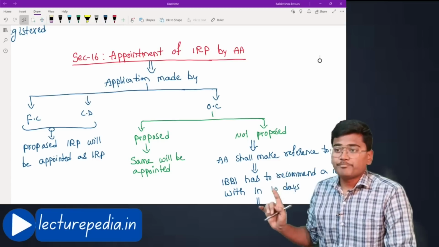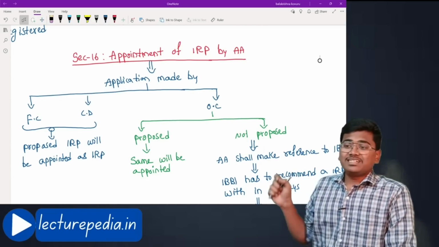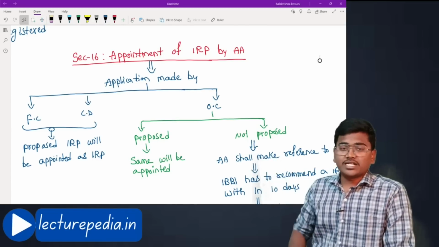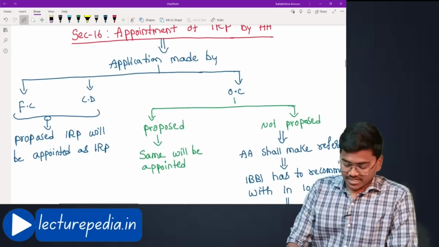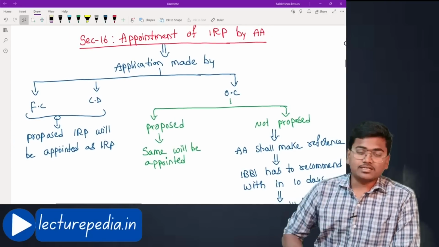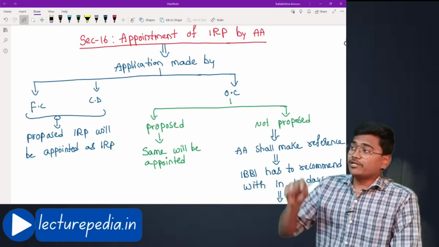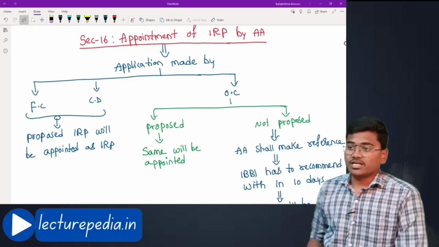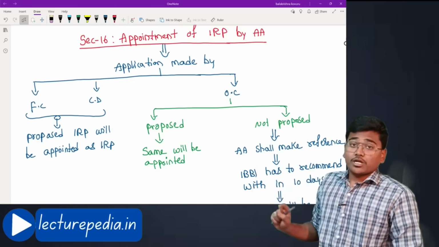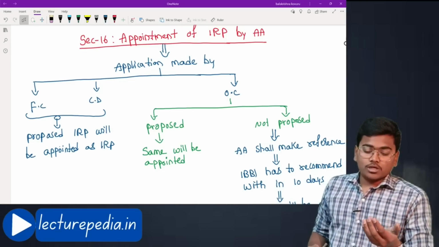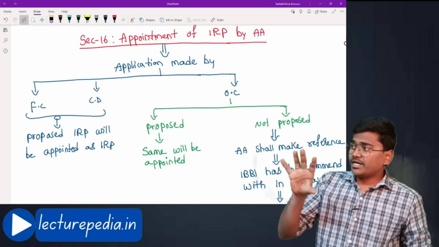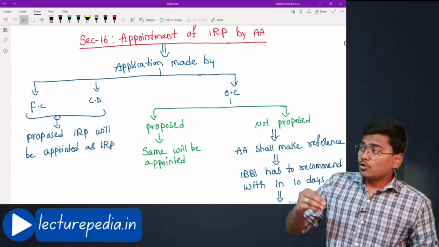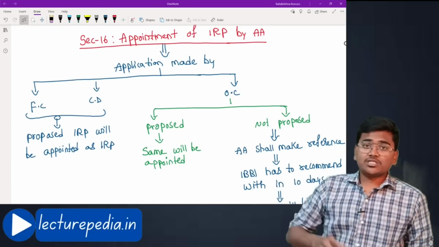Section number 16, appointment of interim resolution professional by the adjudicating authority. The final activity that the adjudicating authority will do is to appoint an interim resolution professional. Let us see. The adjudicating authority has to appoint an interim resolution professional. Who will be appointed as interim resolution professional?